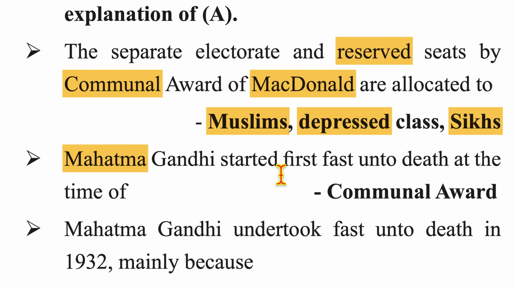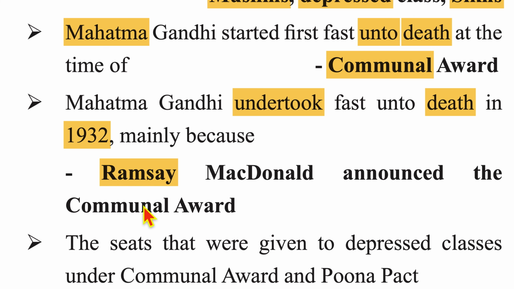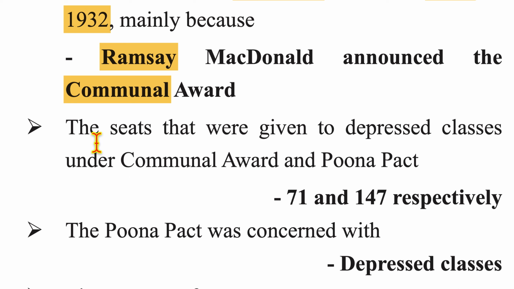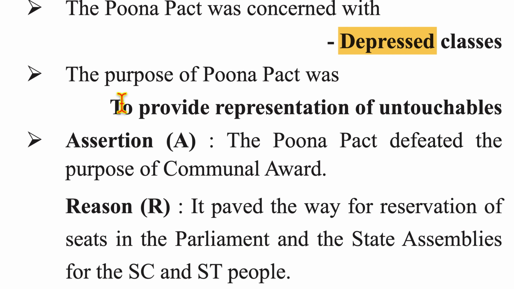Mahatma Gandhi started his first fast unto death at the time of the Communal Award. Mahatma Gandhi undertook a fast unto death in 1932 mainly because Ramsay MacDonald announced the Communal Award. The seats that were given to depressed classes under the Communal Award and the Pune Pact are 71 and 147 respectively. The Pune Pact was concerned with depressed classes. The purpose of the Pune Pact was to provide representation to untouchables.